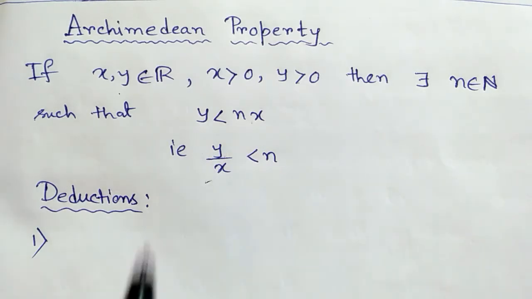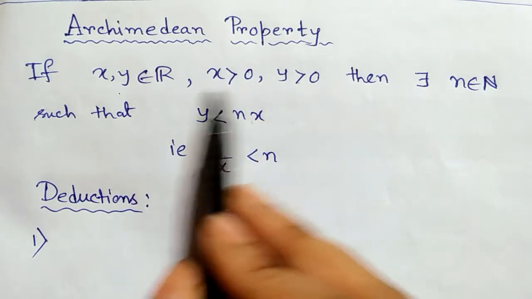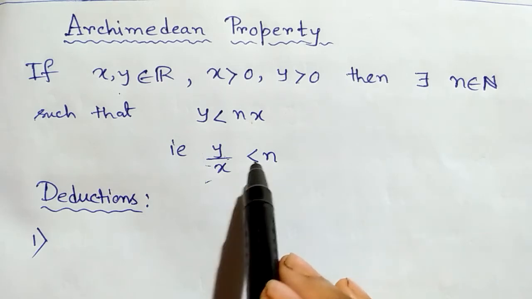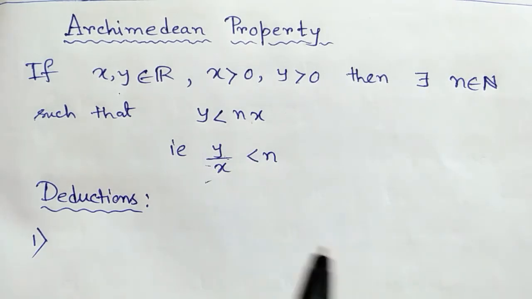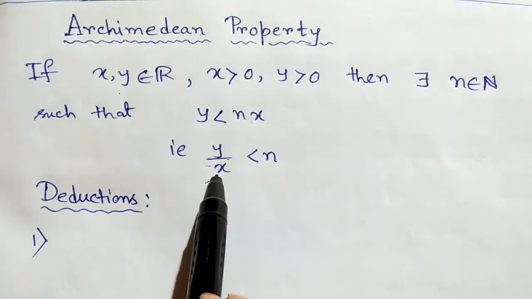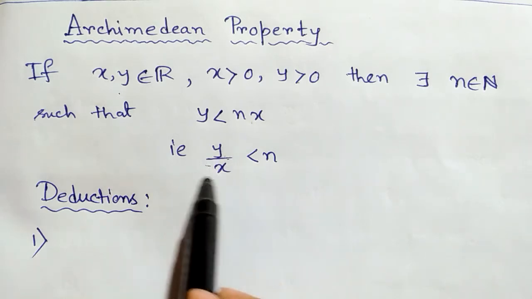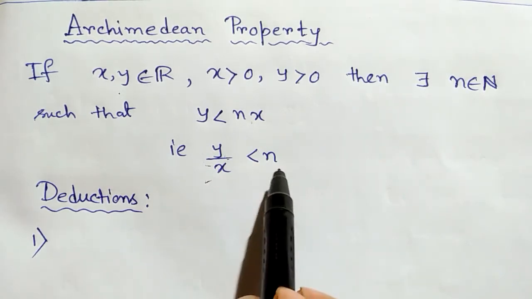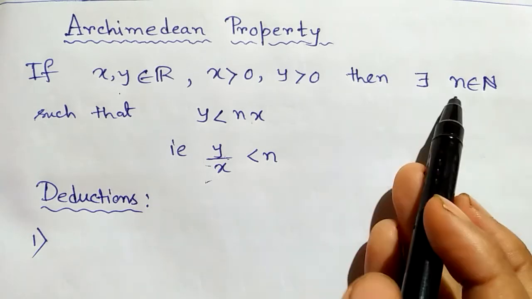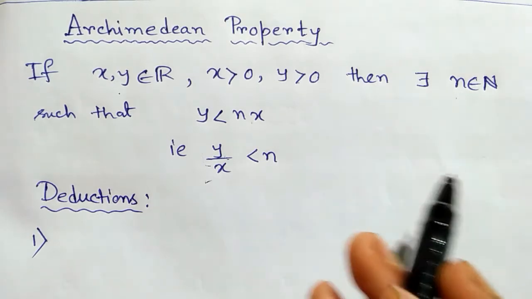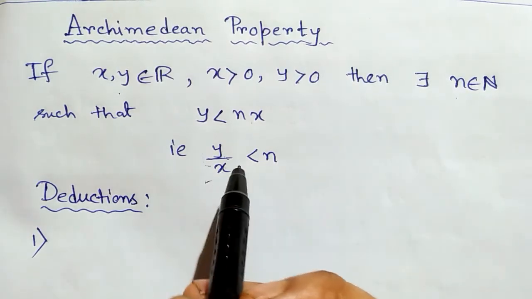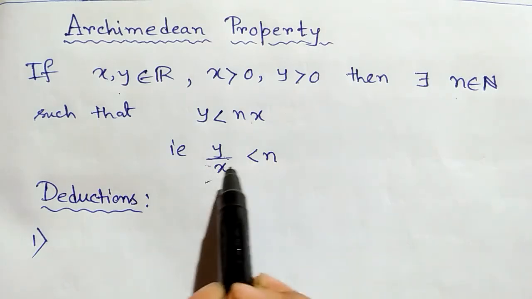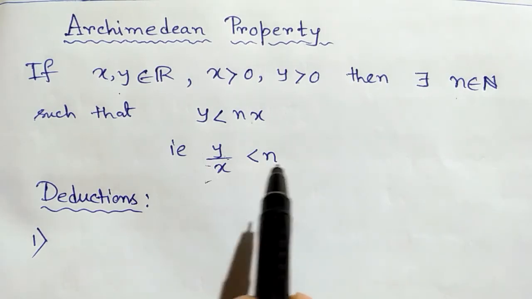So, finally we get for a positive real number y, there exists a natural number n such that y is less than n. Now, if the positive real number is always less than n and n is a natural number, and natural numbers start from 1,